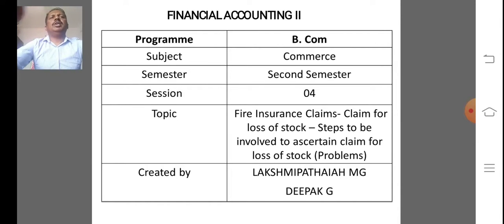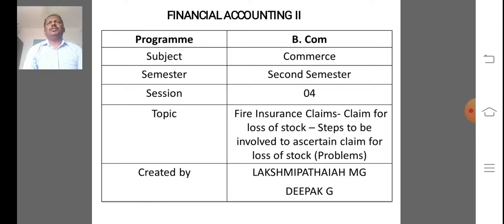Next, step number 2, ascertaining the rate of gross profit. The rate of gross profit is ascertained by using the following formula: rate of gross profit is equal to gross profit divided by net sales into 100. Then we get the rate of gross profit in percentage.